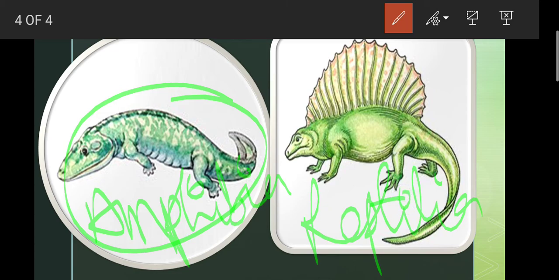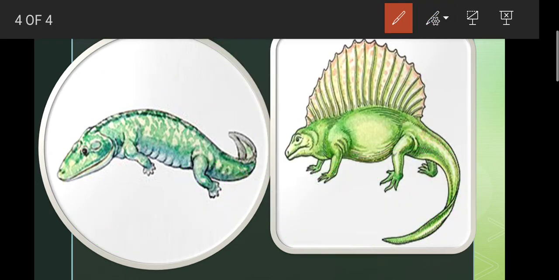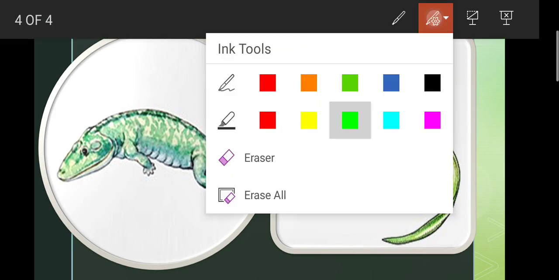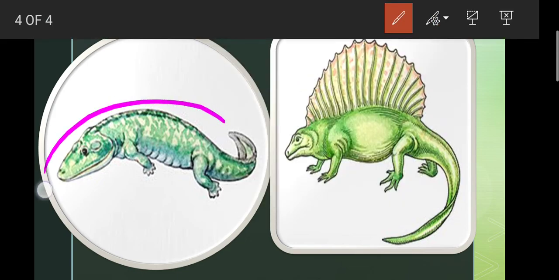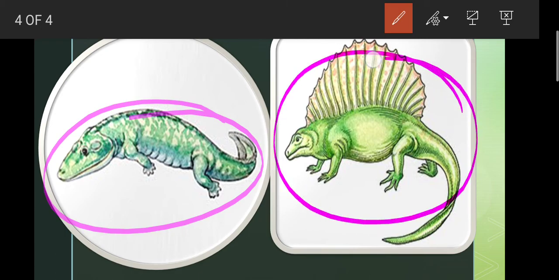As we know, amphibia are aquatic as well as terrestrial in nature, while reptiles are completely terrestrial in nature. So these amphibians evolved from the freshwater bony skeleton or lung-like organ bearing fishes, and these reptiles also evolved from those fishes only.